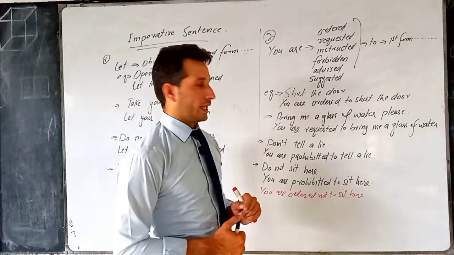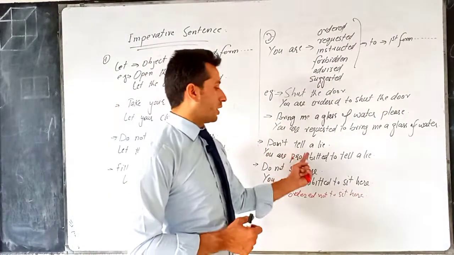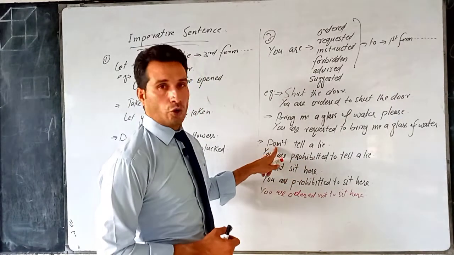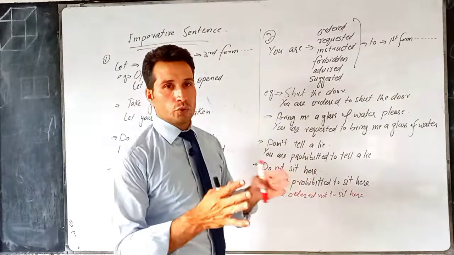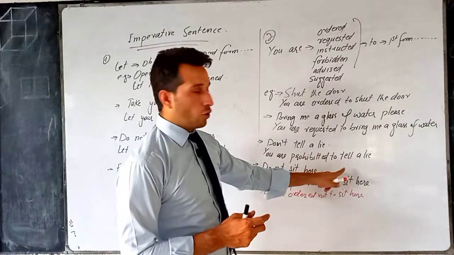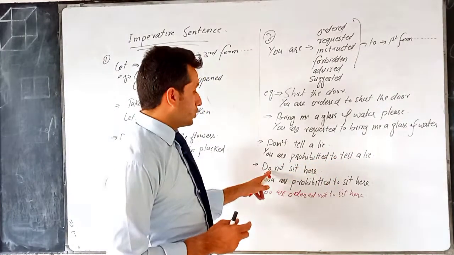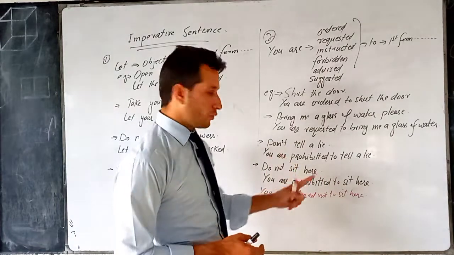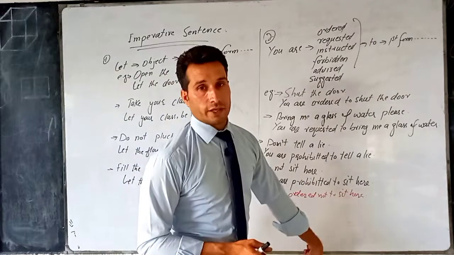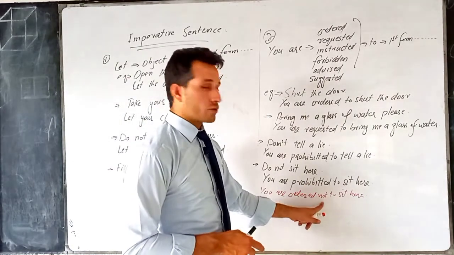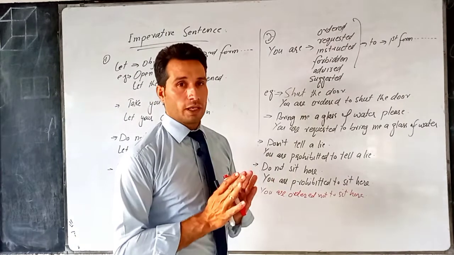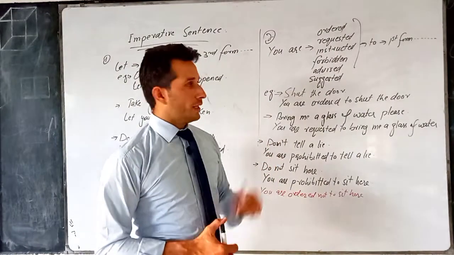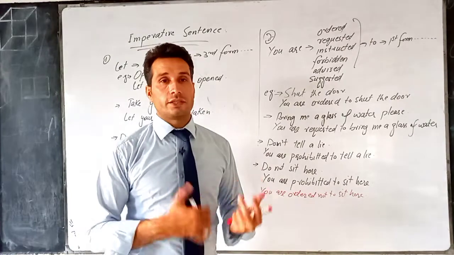Do not tell a lie. Now if it is a prohibition, we say you are prohibited to tell a lie. Remember, once we use prohibited, we do not use not, because prohibition is already negative, so we cannot use two negatives. Do not sit here. You are prohibited to sit here. Or if it is an order, we say you are ordered not to sit here. So in case of order, we introduce not, but in case of prohibition, we do not bring not. I hope that the conversion of imperative sentences into passive voice is clear to you. Next, we have modal auxiliaries.